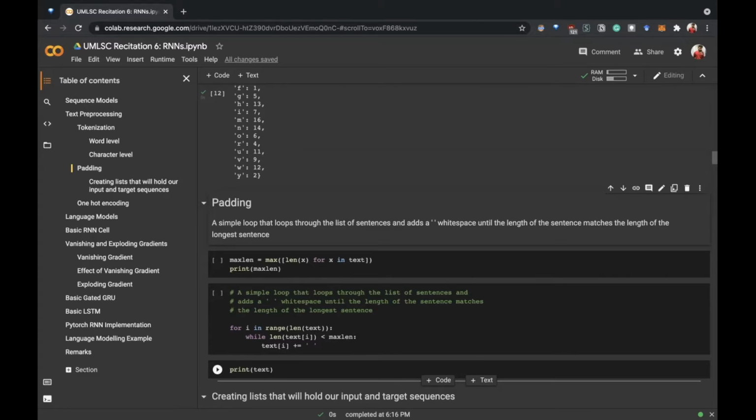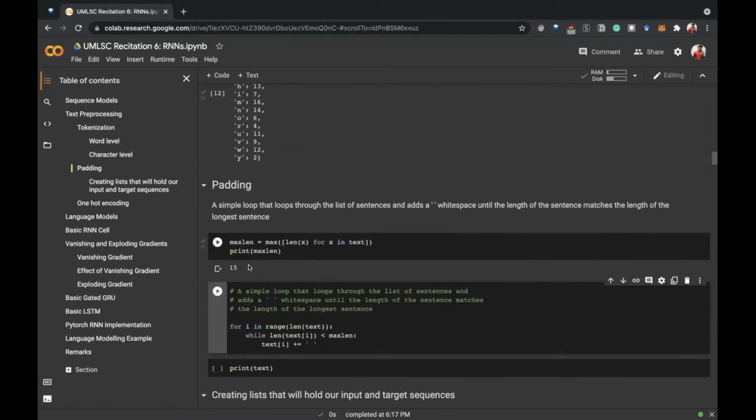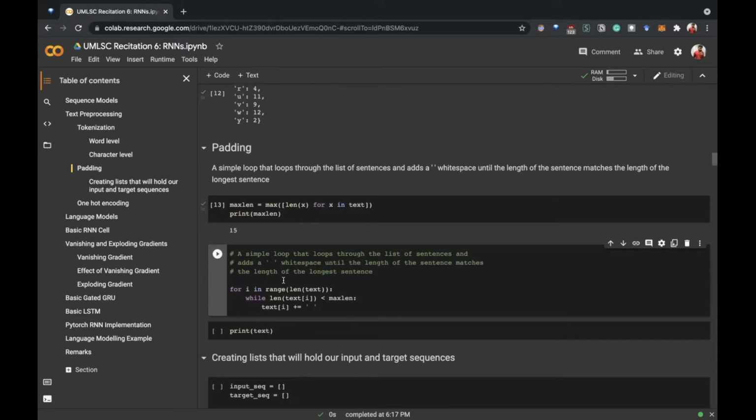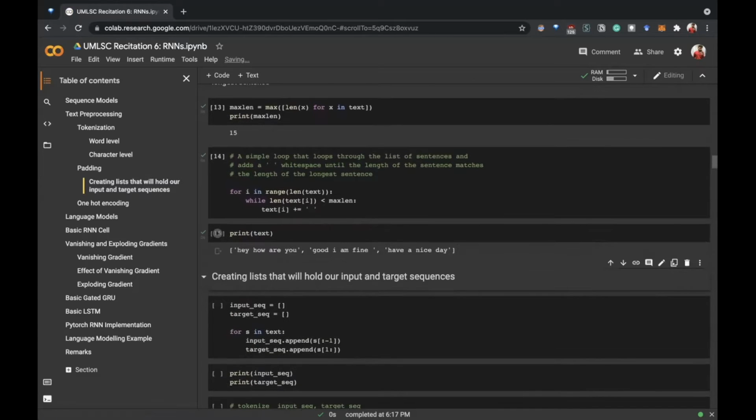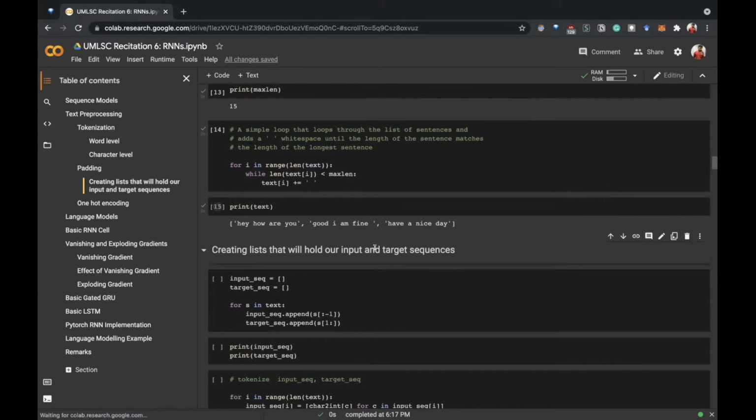We will just add white spaces at the end to make the length the same. So here we will find the maximum length, which turns out to be 15. And then we will run a for loop and add spaces to make the length the same. And here, if you can see, this white space is added in the end for padding.